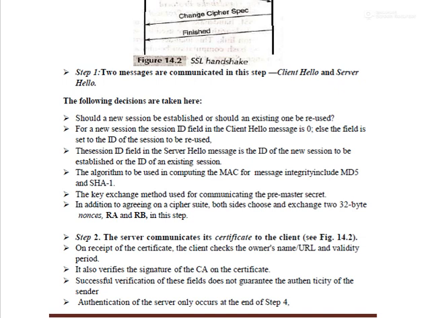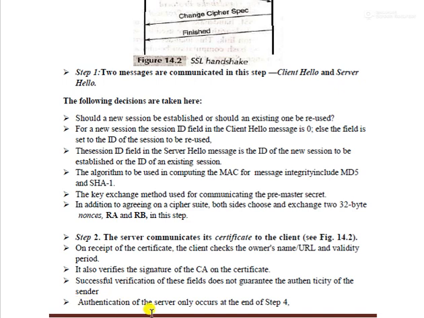On receipt of the certificate, the client checks the owner name, the URL, and the validity period. It also verifies the signature of the CA, the certification authority. Successful verification of this field does not guarantee the authenticity of the sender. Authentication of the server only occurs at the end of step 4.